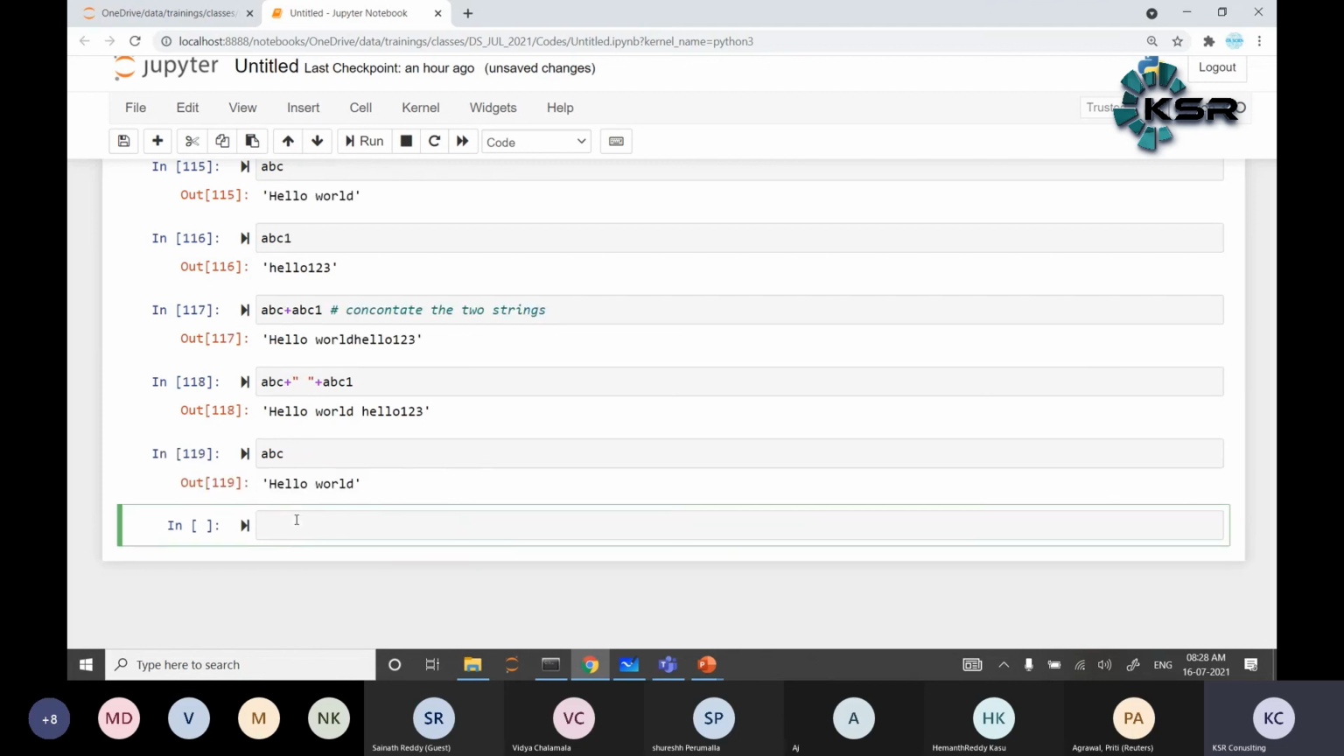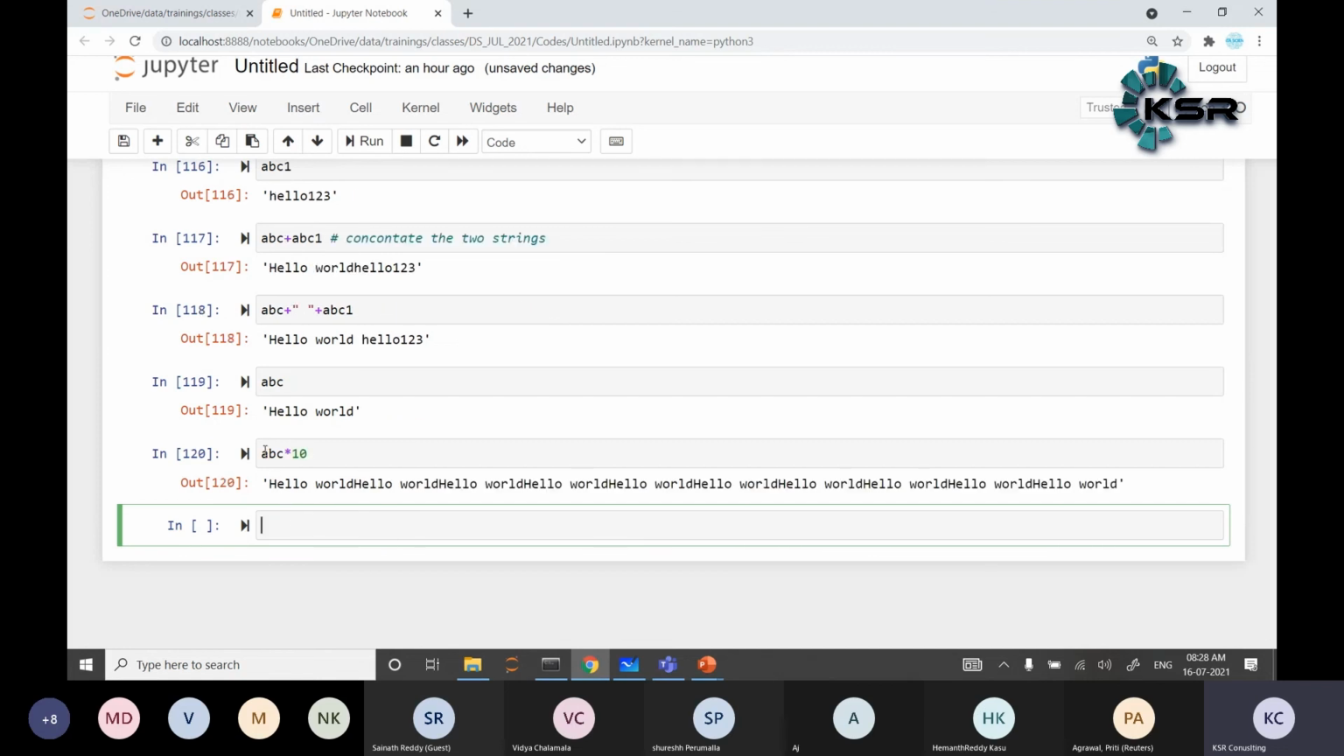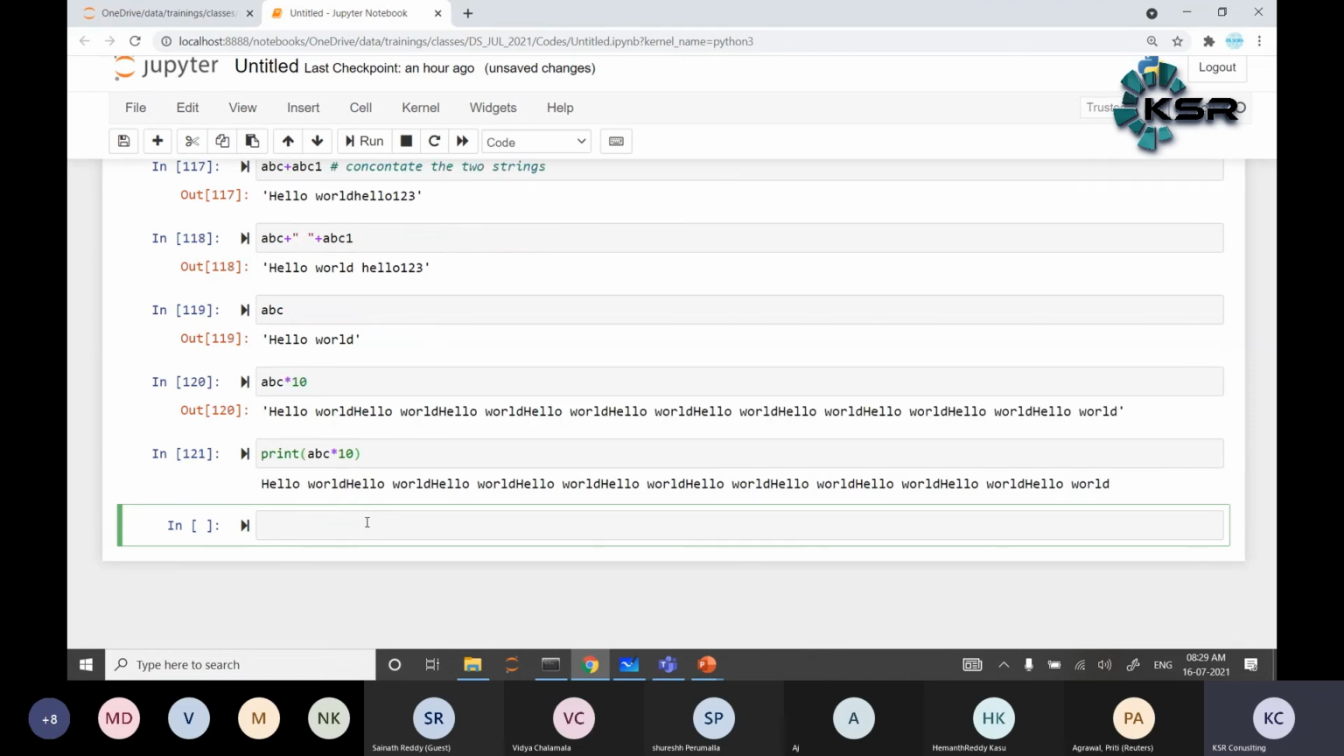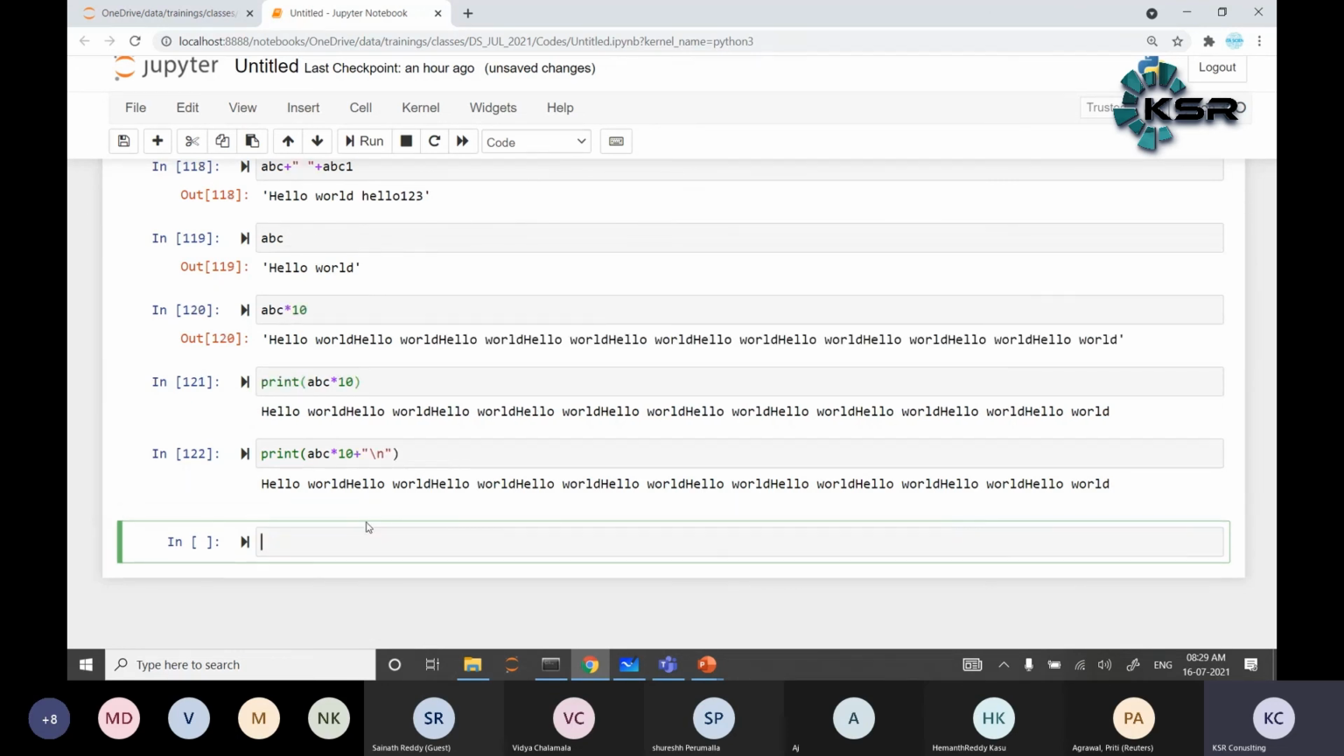For example, ABC into 10. What does it mean? It displays hello world 10 times. Print of ABC into 10 plus backslash n.